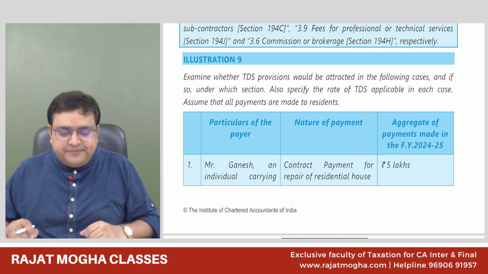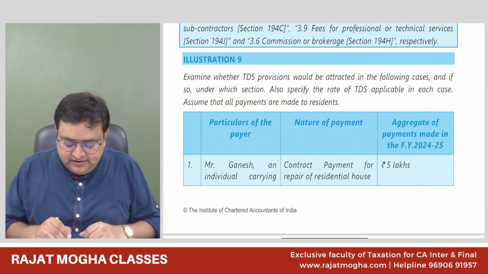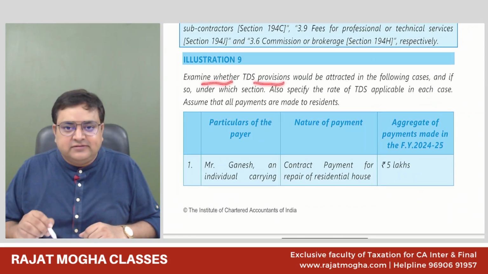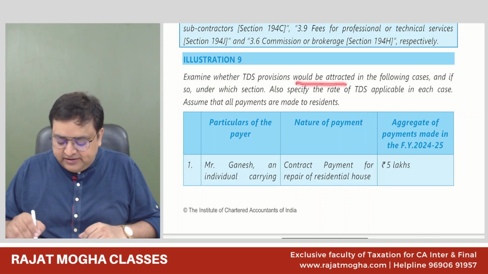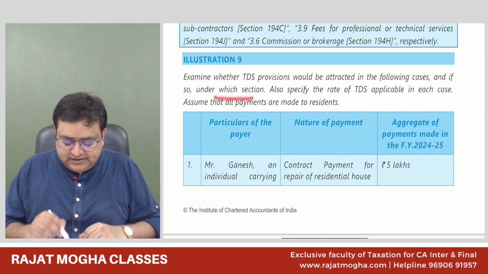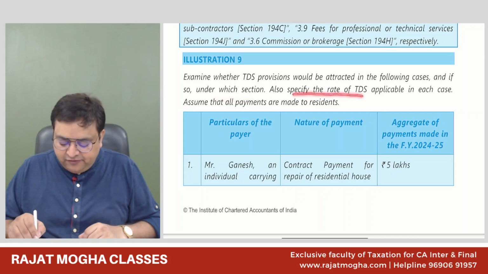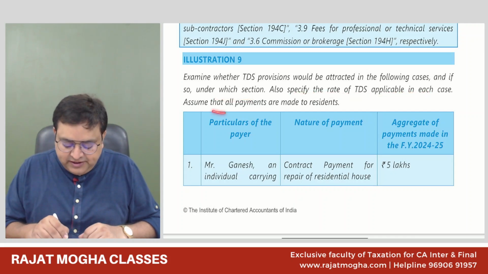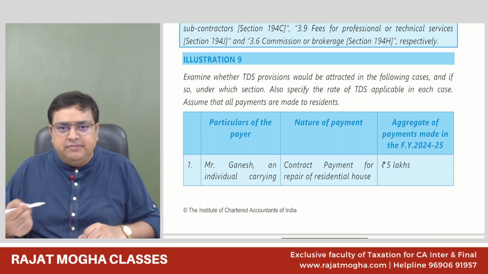Illustration number 9. It says, examine whether TDS provisions would be attracted in the following cases. If so, under which section? Also specify the rate of TDS applicable in each of the cases. Assume that all payments are made to residents. We are making the payment to residents.